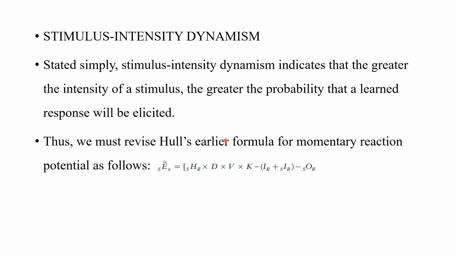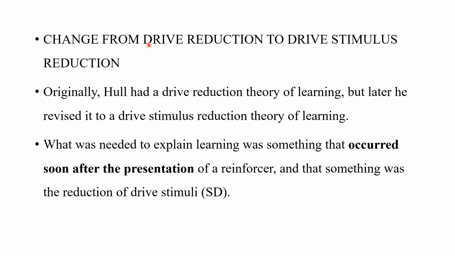So Hull's formula was revised, where he added both the stimulus intensity, that is V, and also the size of the incentive or the size of the reinforcement, that is K. Okay. Now, the change from drive reduction to drive stimulus reduction.